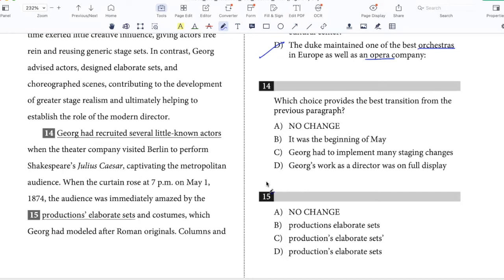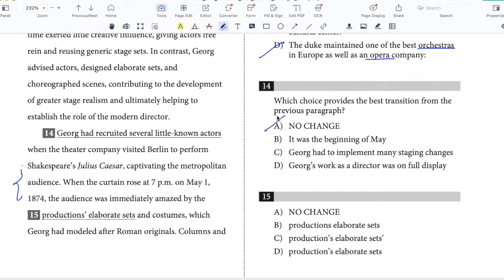So let's read a little further. When the curtain rose at 7 p.m. on May 1, 1874, the audience was immediately amazed by the production's elaborate sets and costumes, which George had modeled after Roman originals. Okay, so this kind of gives us an example of the work that George had put in. So the fact that he had recruited several little known actors doesn't really fit here because this has nothing to do with little known actors, right? This is describing the elaborate sets and costumes and how those captivated the audience. So I don't like A.